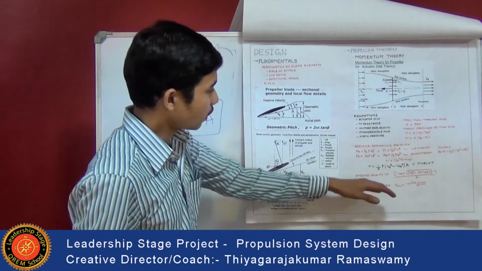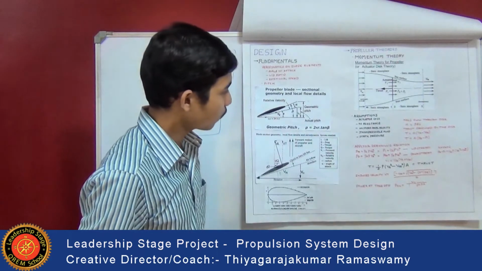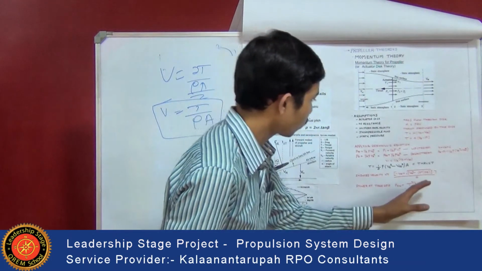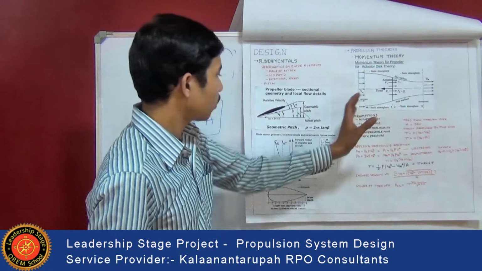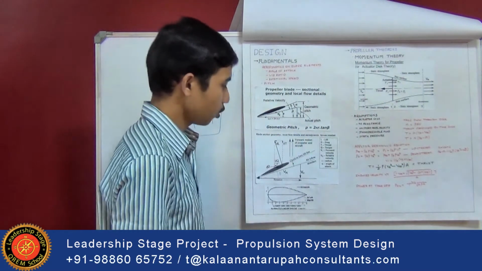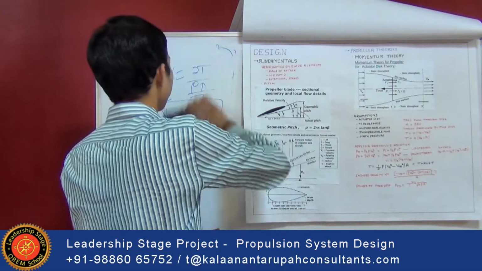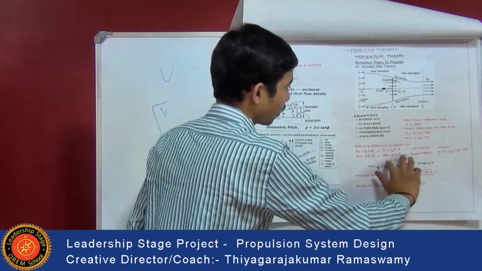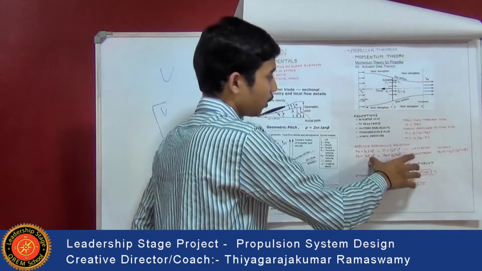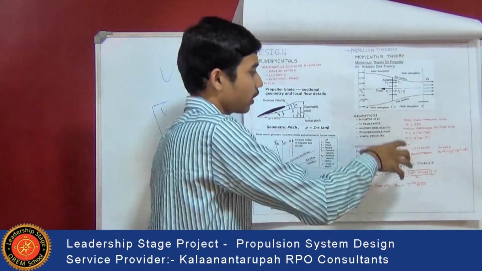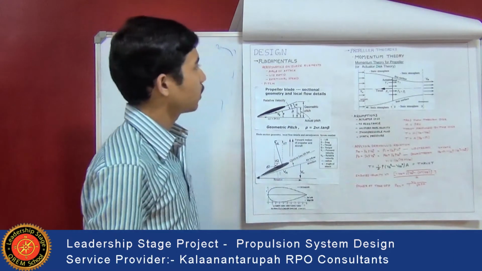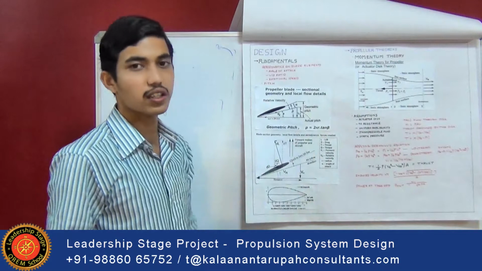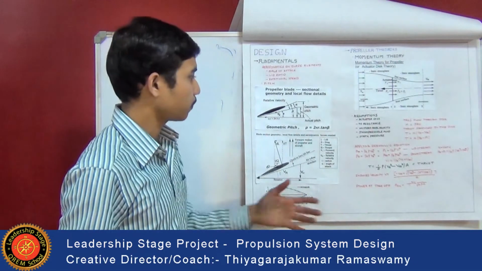Then power at the takeoff also can be calculated. That is P inlet is equal to T to the power of 3 by 2 divided by square root of 2 rho A. This is how the design is done. So the basis for this design of the propeller is V1. This V1 is calculated, and after calculating V1, all the design parameters, everything can be calculated. So this was about the momentum theory, how this momentum theory is used for designing the propeller.